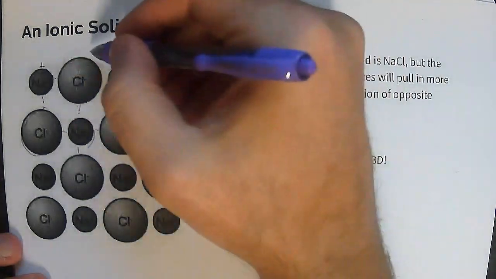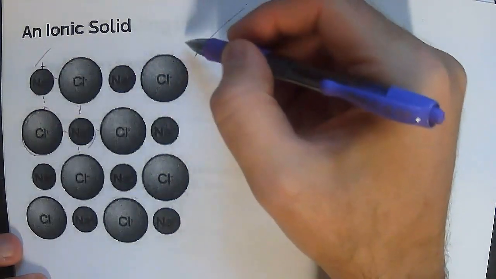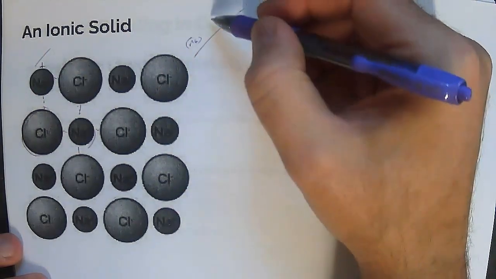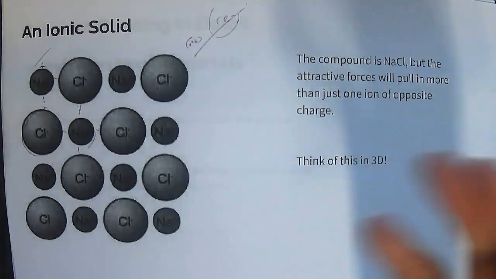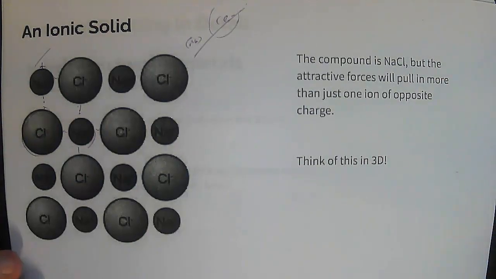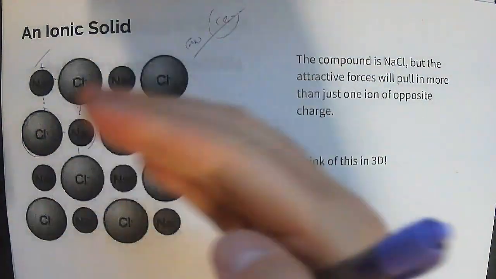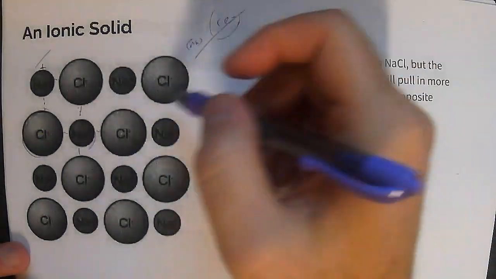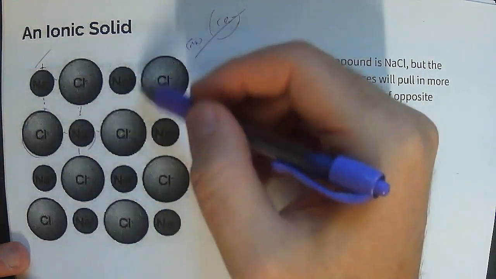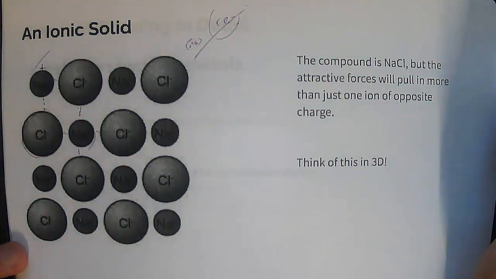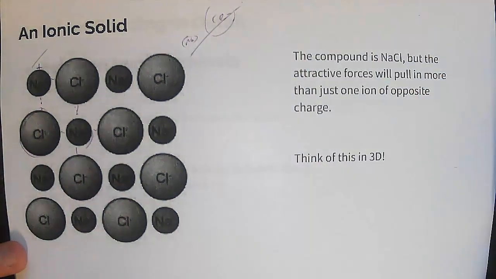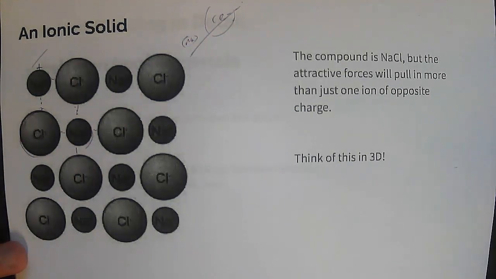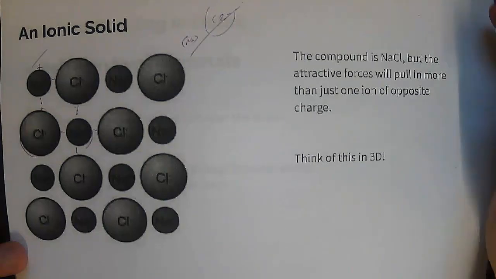Okay, so you can imagine that this is in 3 dimensions. If you make it go back, you have a small sodium ion here, and then a larger chloride ion here. And so this is 3-dimensional, and this is one of the reasons why ionic compounds are solid, because the ions allow themselves to arrange in this sort of regular pattern. Okay? And so ionic solids or ionic compounds are typically solids because of the way that it is bonded, or that attractive force that holds them together.